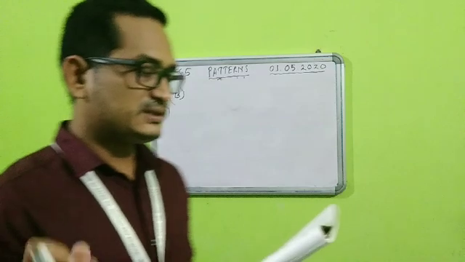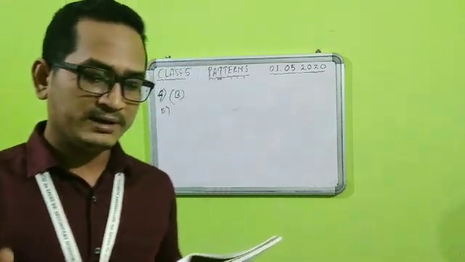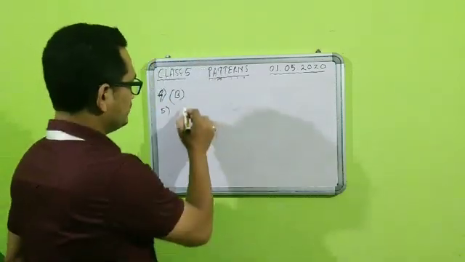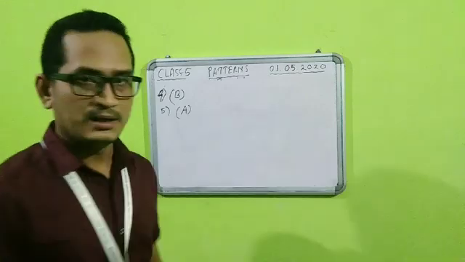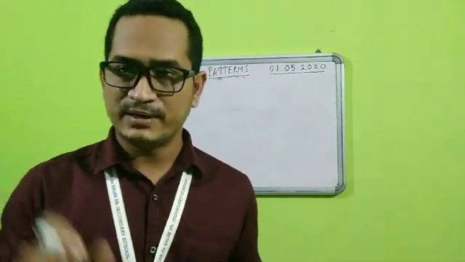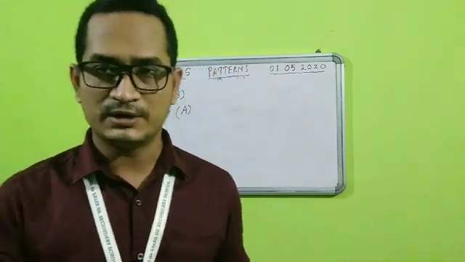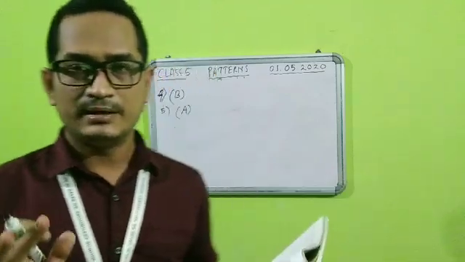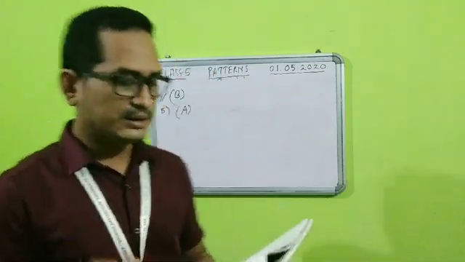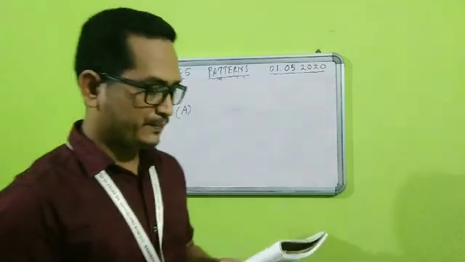The shape that looks the same after 1 by 4 turn and 1 by 2 turn. So of course students, the answer will be option number A, circle. Because a circle, if you turn it in 1 by 4 turn or 1 by 2 turn, that is quarter turn or half turn, it will be looking the same. So answer will be option number A.